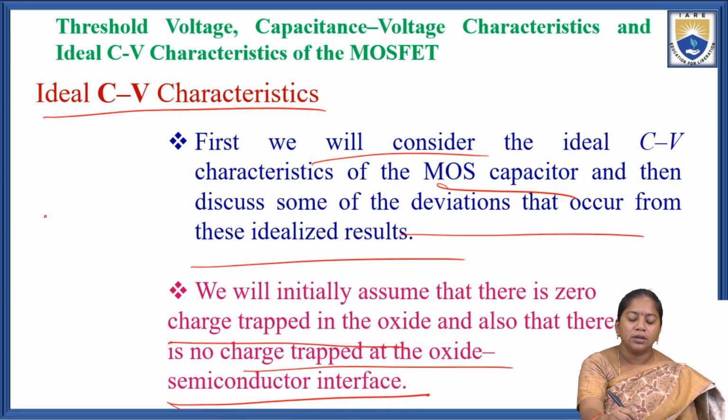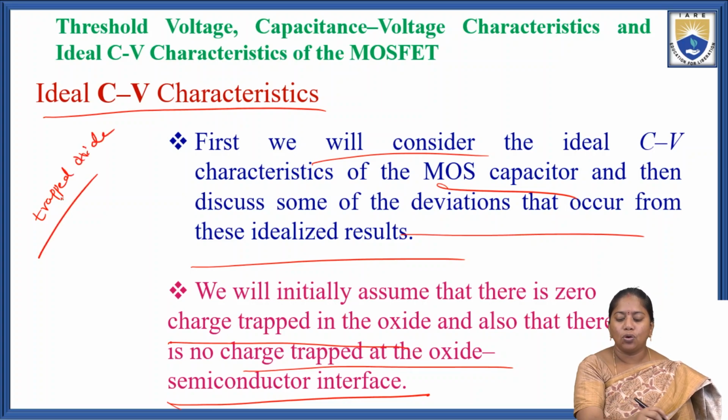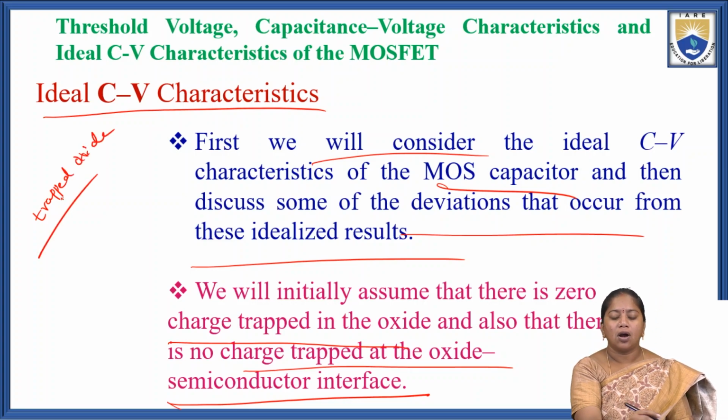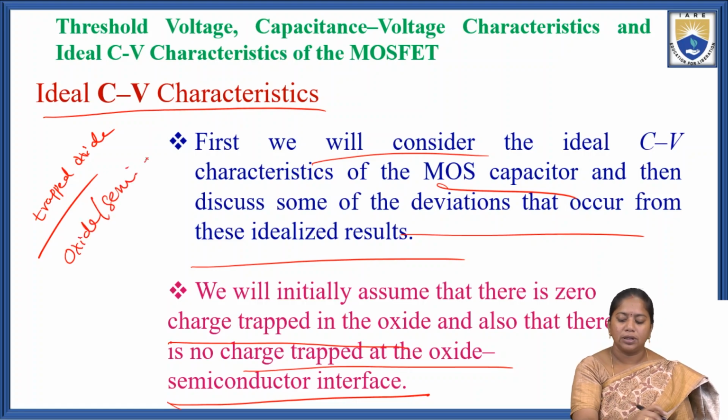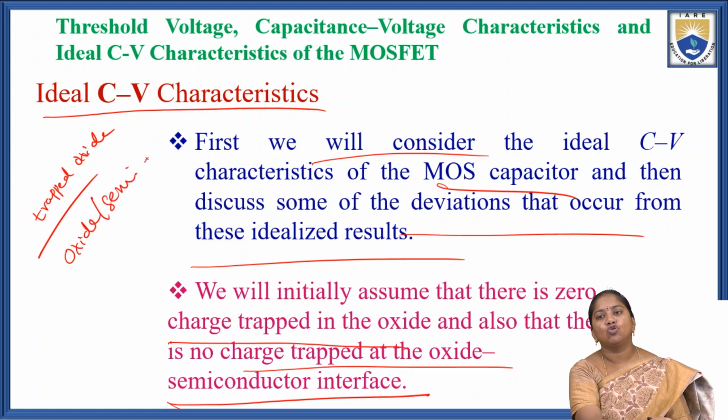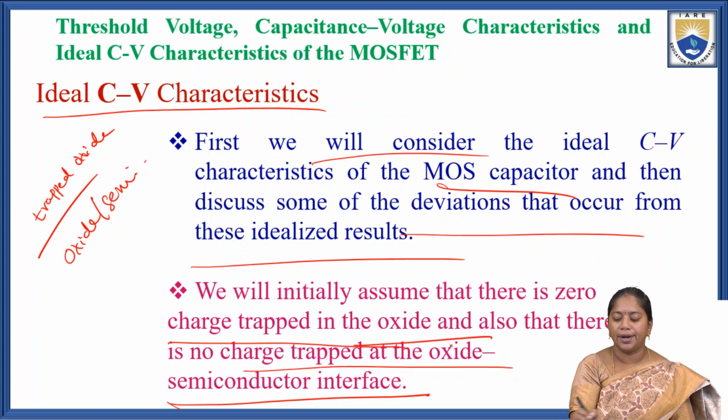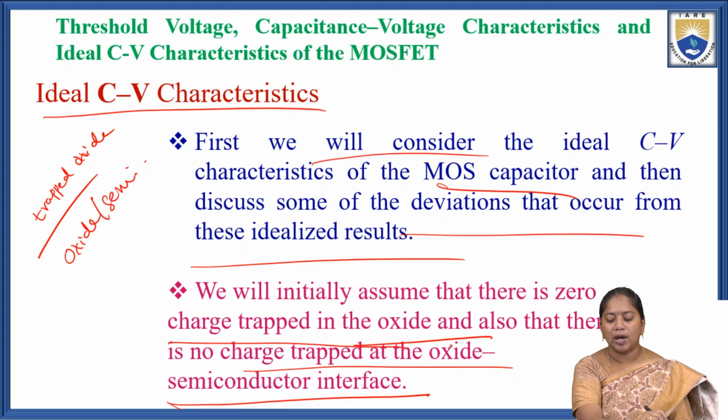So here, the trapped oxide. There is no trapped charge inside the oxide. Here we will initially assume that there is zero charge trapped in the oxide, and also that there is charge trapped at the oxide semiconductor interface.